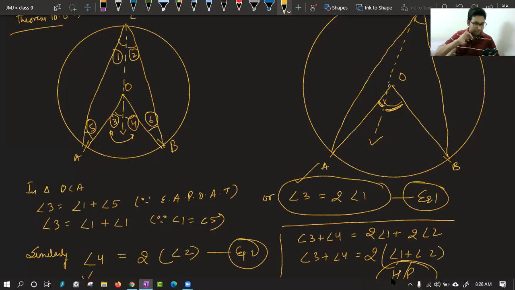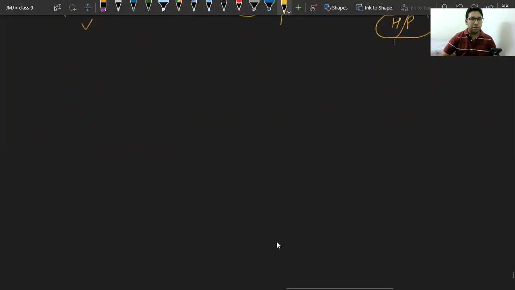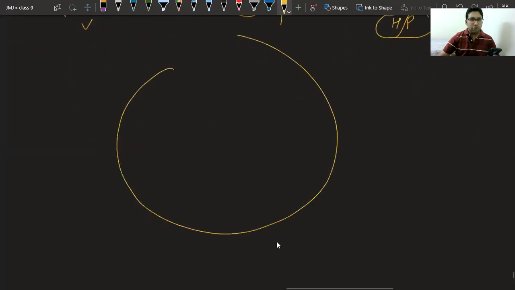Class, is this clear to everyone? Is this clear to everyone? Okay, in that case, I want to ask one single question from you. We have learned angle made by an arc at the center. Suppose it is 80 degree.